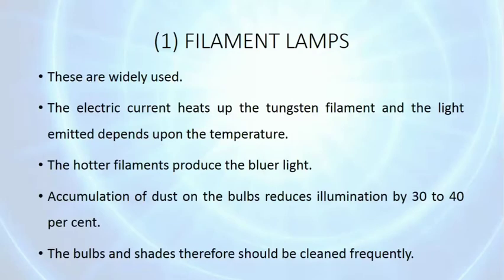The bulbs which we use have a filament. That filament is made up of tungsten, and the electric current that comes heats up the tungsten filament and then light is emitted. The hotter the filament, the bluer light it produces. Accumulation of dust on bulbs reduces illumination by 30 to 40%. So bulbs and shades should be cleaned frequently. In day-to-day use, we use the filament lamps.